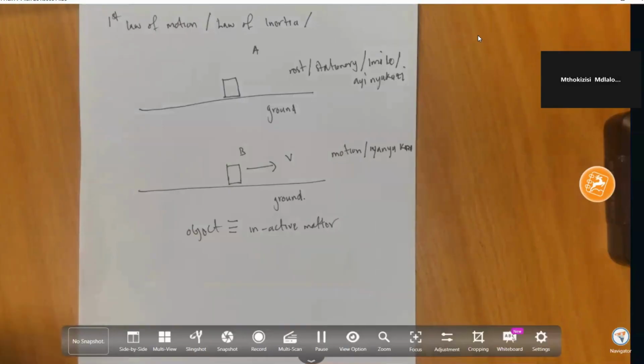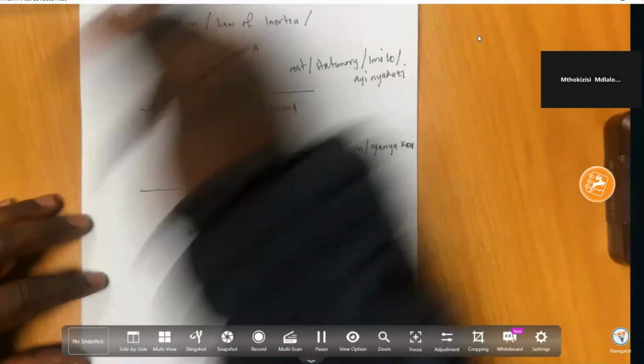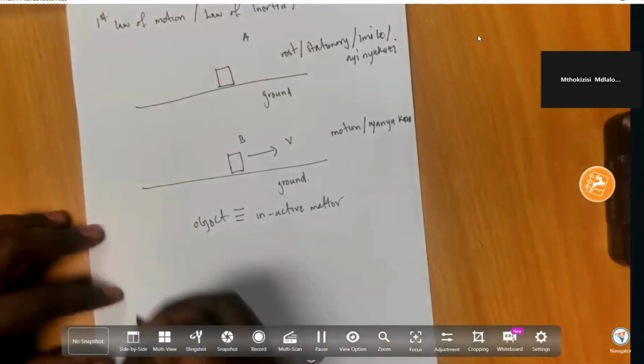So the tendency of an object to refuse to change its state of motion is called inertia, and this law is called the law of inertia. In future we will look at how it ended up influencing Einstein's theories of special relativity and general relativity. But for now, we can just summarize the law.